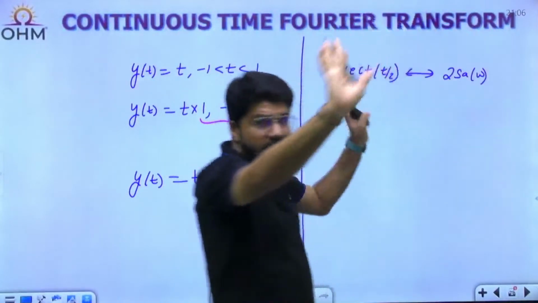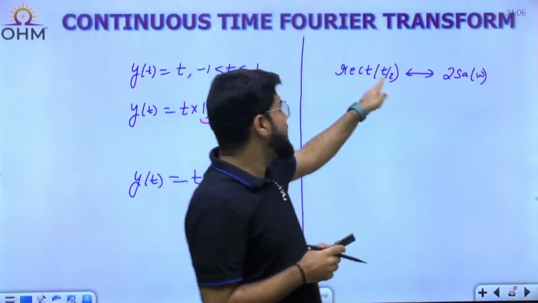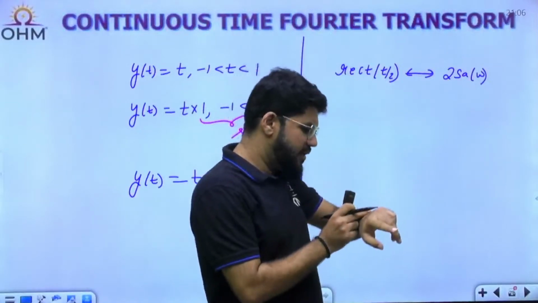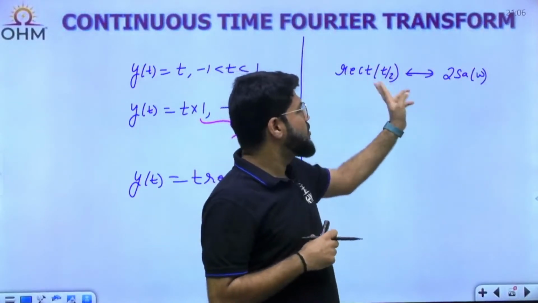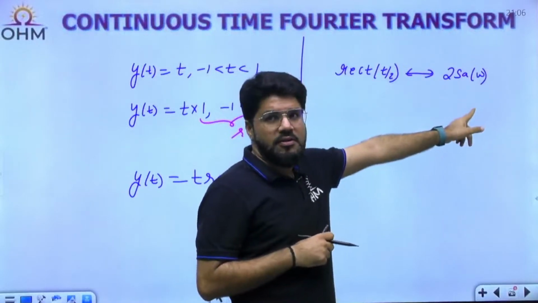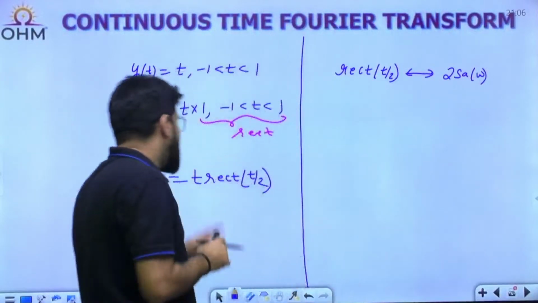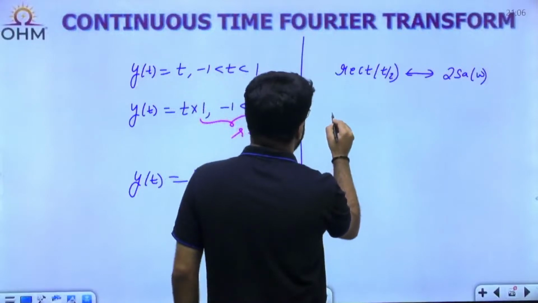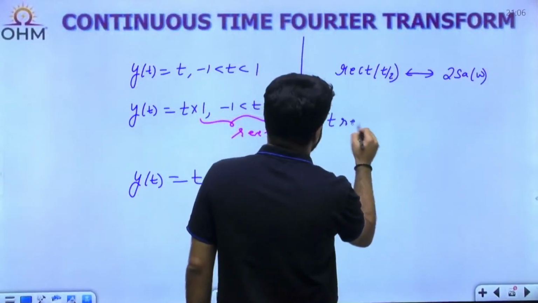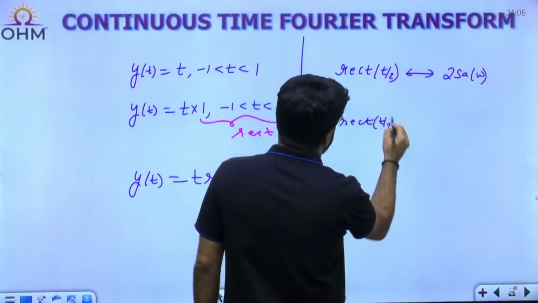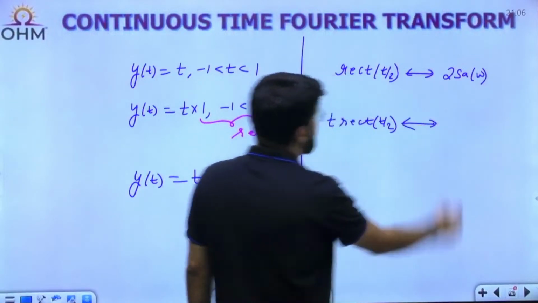What you should remember is the Fourier transform of rect of t by T, whatever is the capital T given, correct? Here it was given as 2, so we have already written the solution as 2 sampling omega. Now t rect of t by 2, the t times or frequency differentiation property.